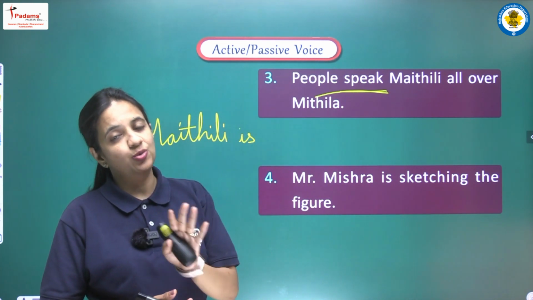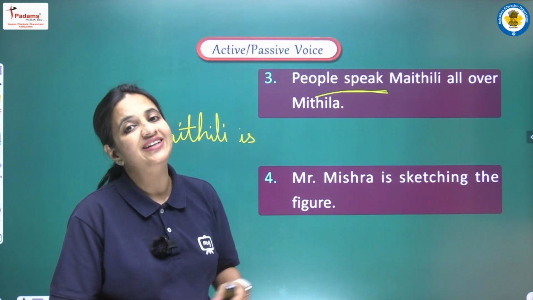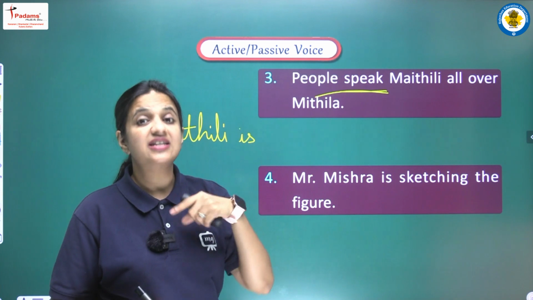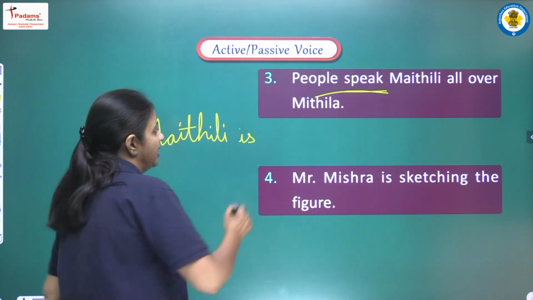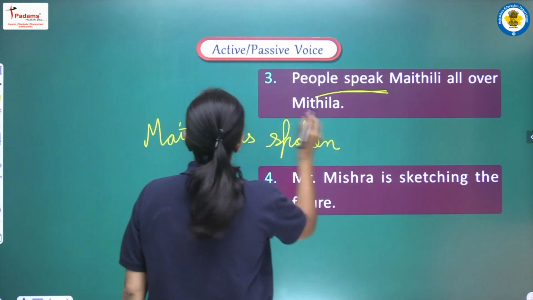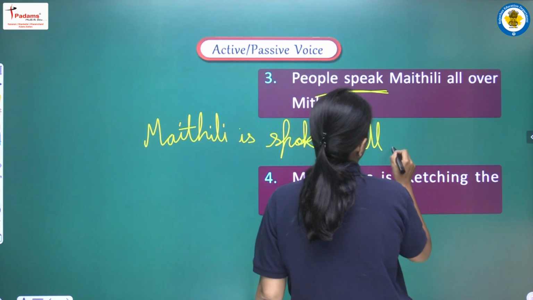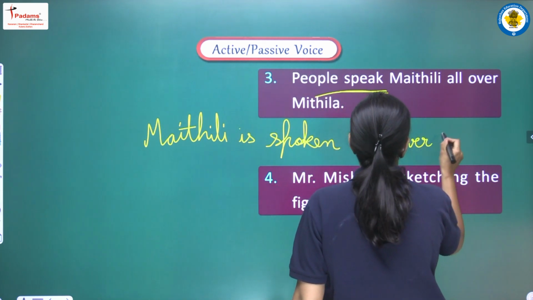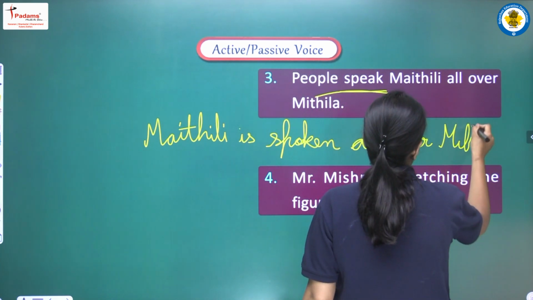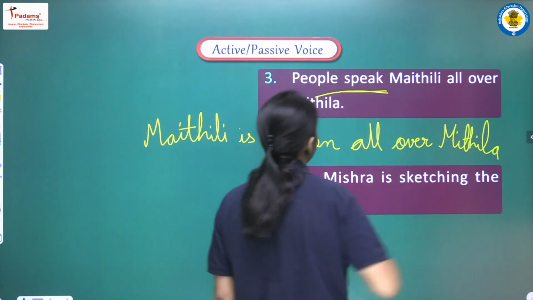So yes, you have to be aware about all the three forms of the verb. You have to be aware that the third form of speak is spoken. So here we will write spoken. Maithili is spoken. Next, all over Mithila. Now just tell me, do we need to write by people here?